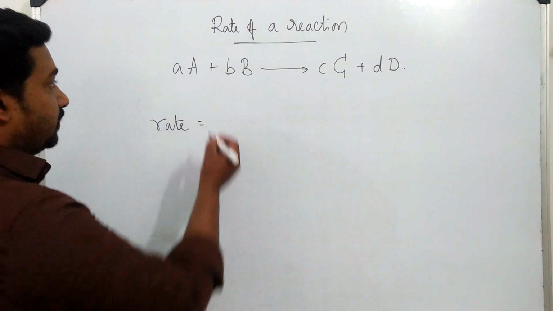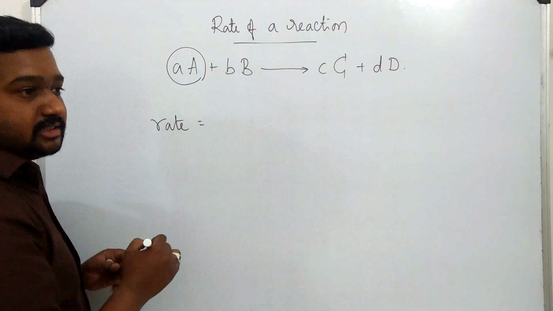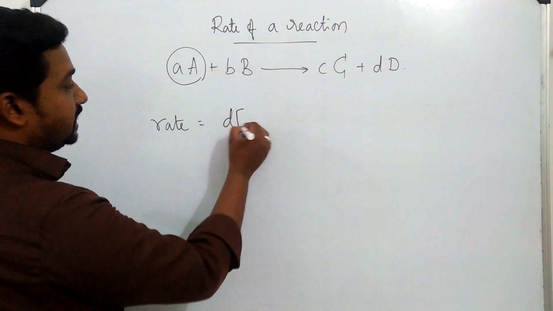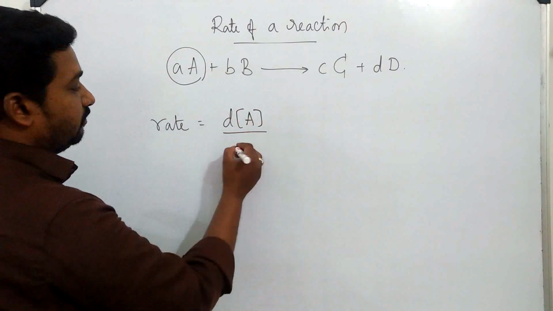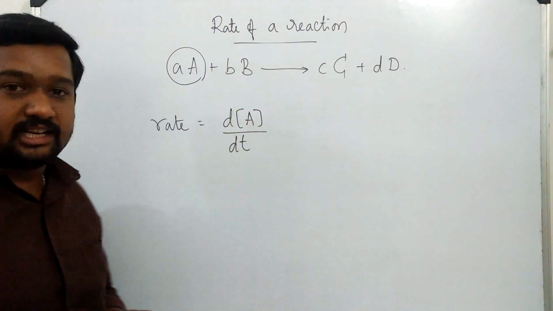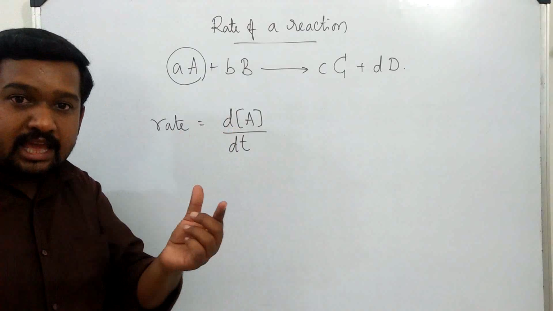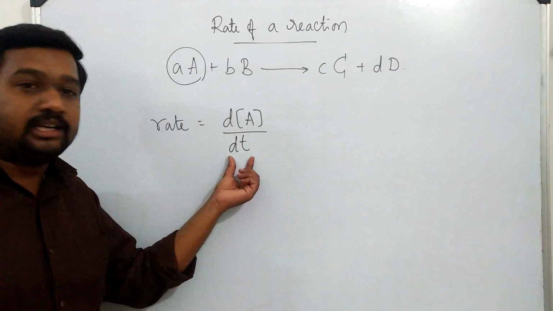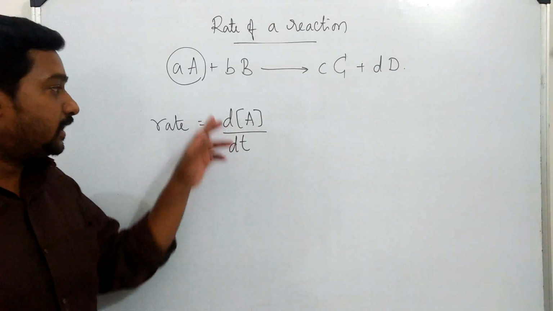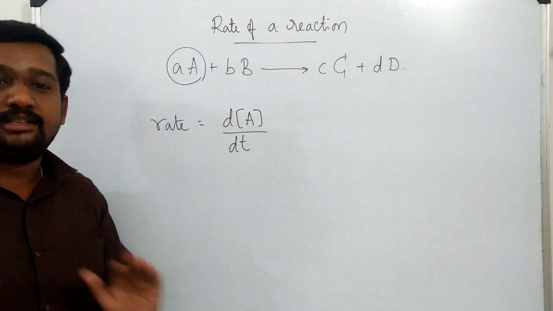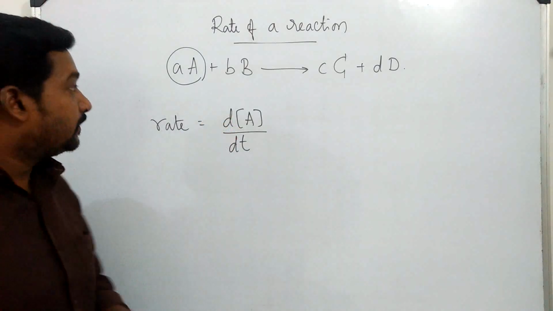Let's see. First, for the reactant A will be change in concentration of A with respect to time, that is d[A]/dt. Here, this is a small change in concentration of A, that is reactant, in a small interval of time dt. So d[A]/dt represents the rate with respect to A.